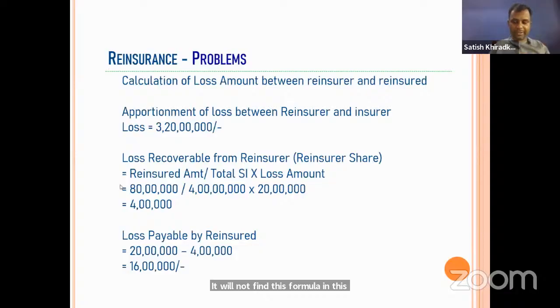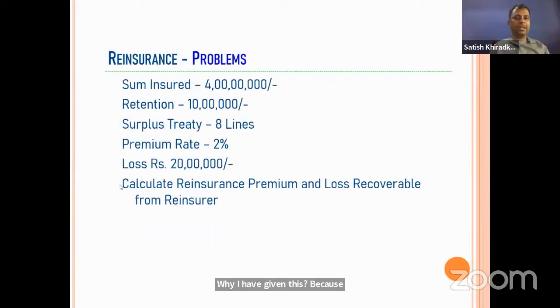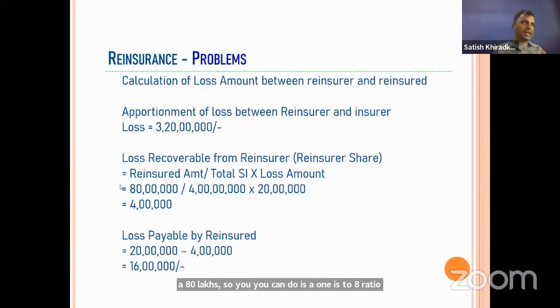Why have I given this? Because sometimes you get confused and say, what is the retention? Retention is 10 lakhs. What is the cession? Cession is 80 lakhs. So you take a 1:8 ratio. That should not happen. That's why I particularly mentioned the formula. If you can understand it that way, it is good. The answer should be correct.